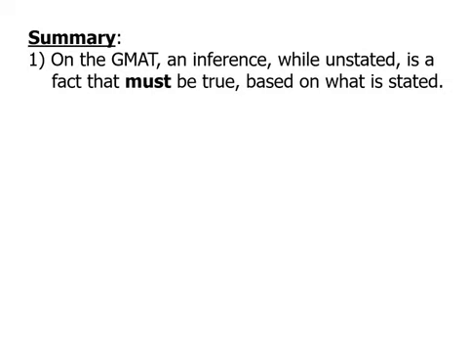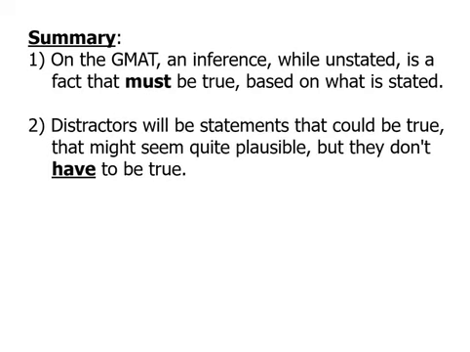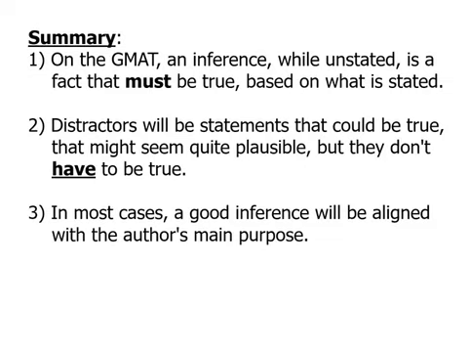In summary, on the GMAT, an inference well stated is a fact that must be true based on what is stated. Distractors will be statements that could be true, that might seem to be quite plausible, but they don't have to be true. In most cases, a good inference will be aligned with the author's main purpose.